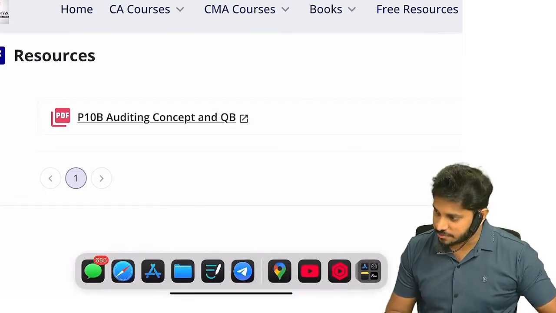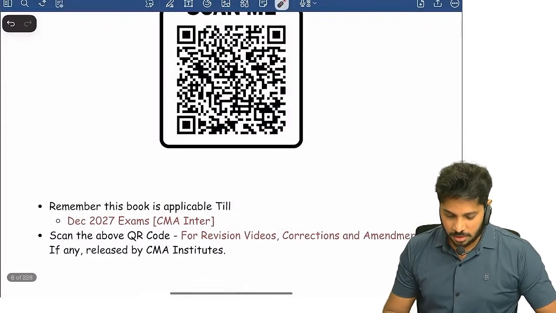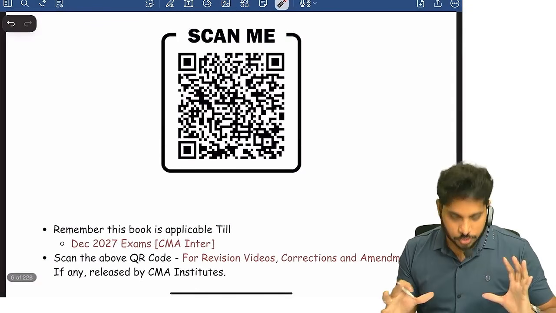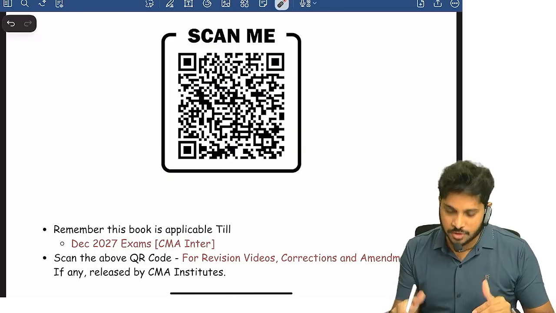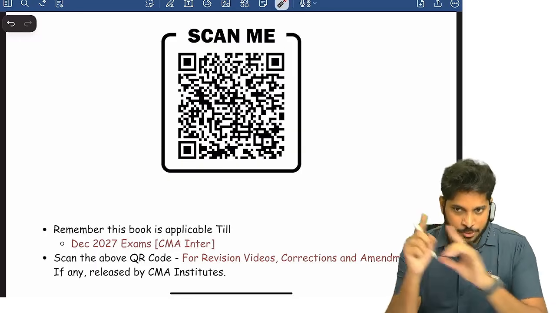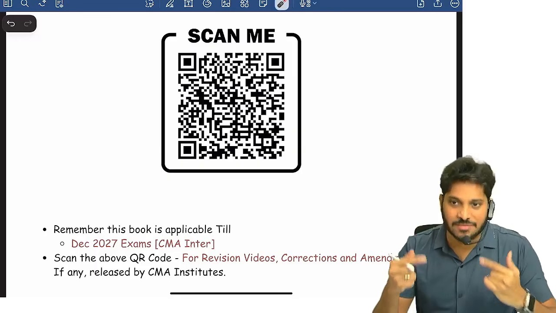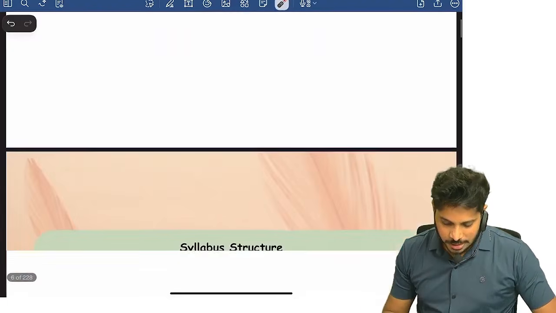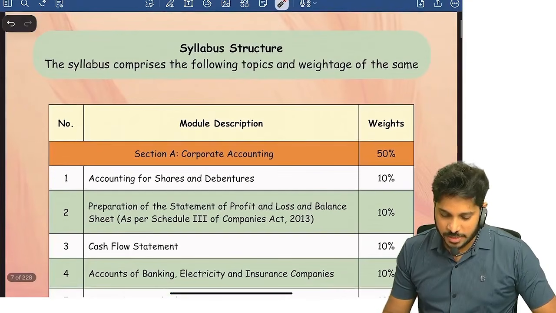Now, students who have a hard copy of this book, if they scan here, they will be routed to the playlist of the video that we are discussing right now. Now you see the weightage of the entire syllabus structure.